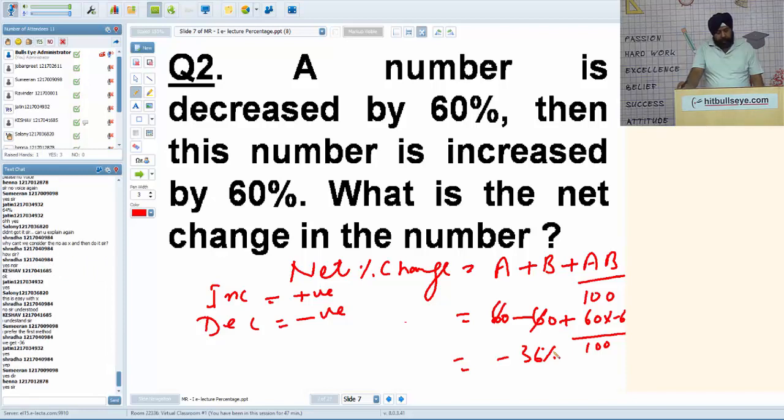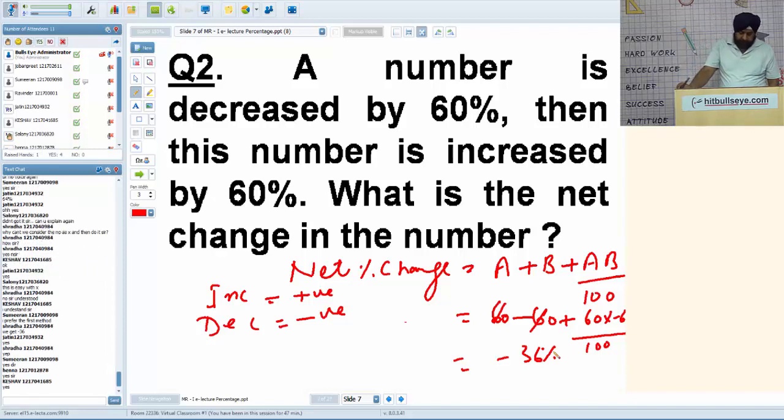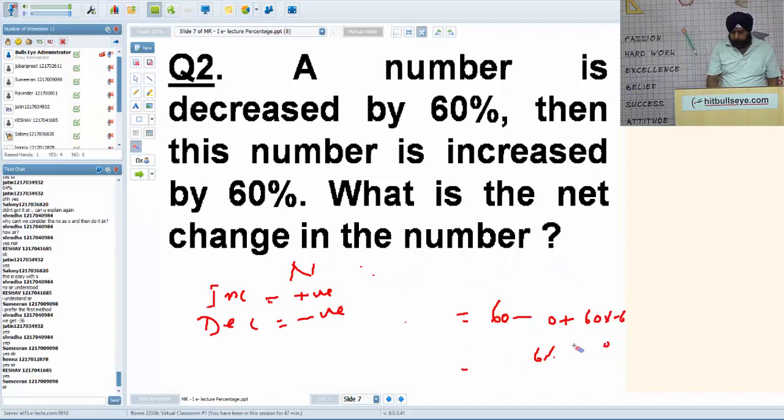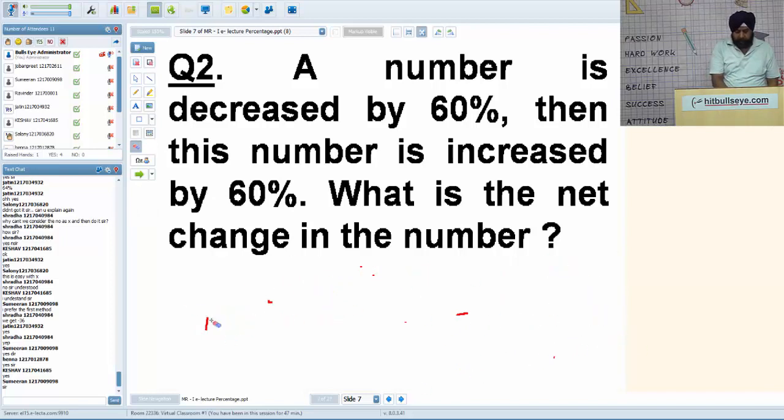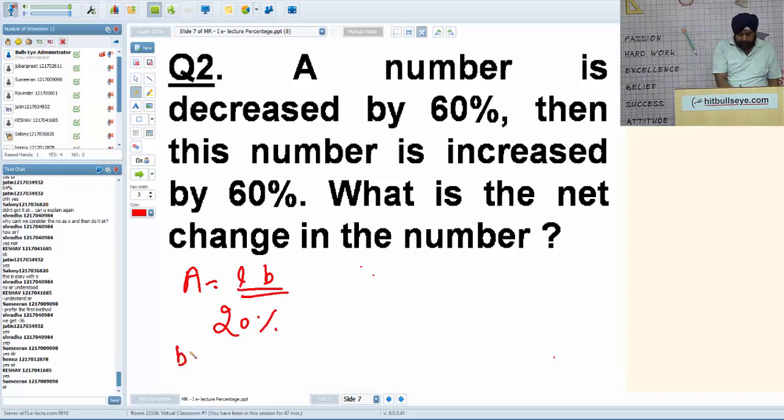Okay, I give you a question. This is applicable everywhere whenever there are 2 percentage changes. For example, the area of a rectangle is length into breadth. If the length of a rectangle is increased by 20% and breadth decreased by 10%, what is the net percentage change in area?